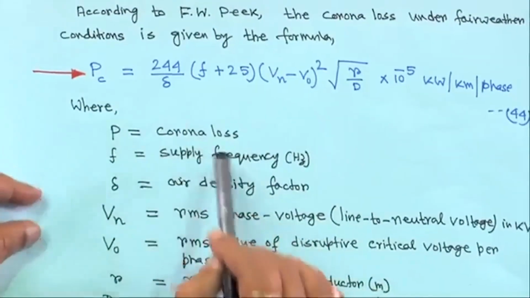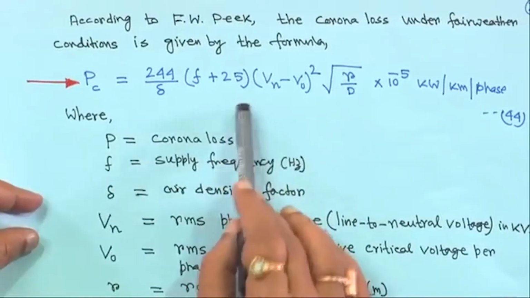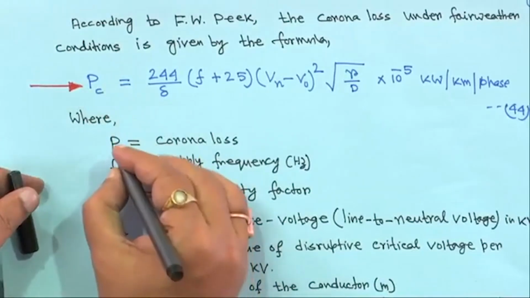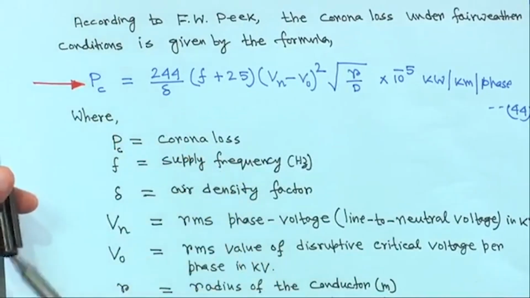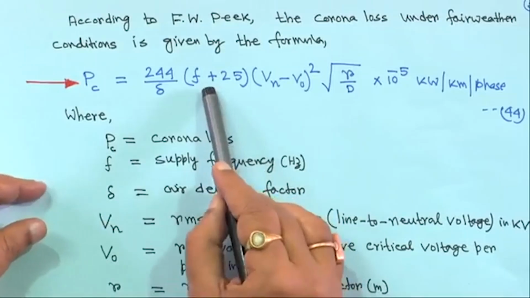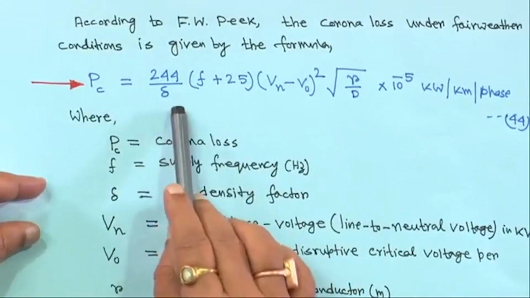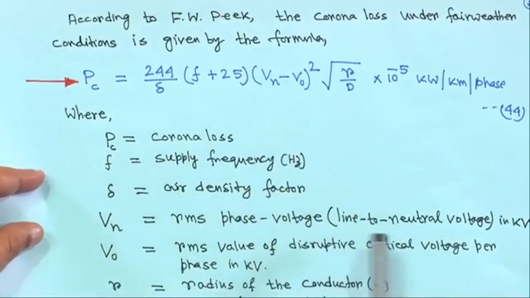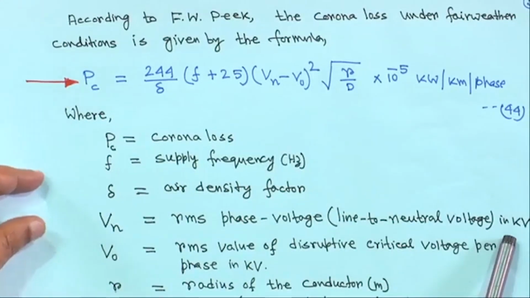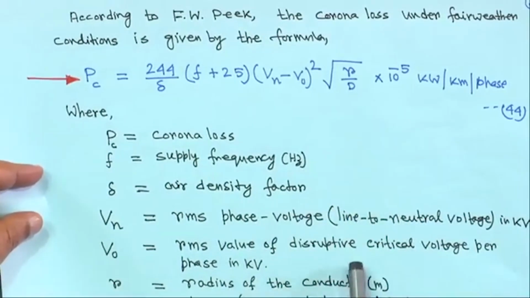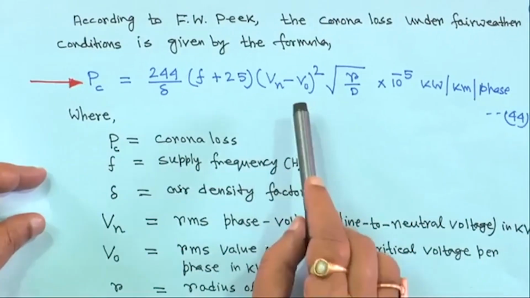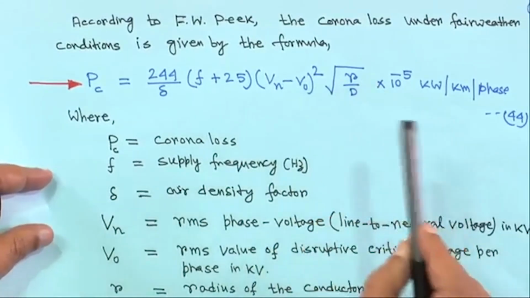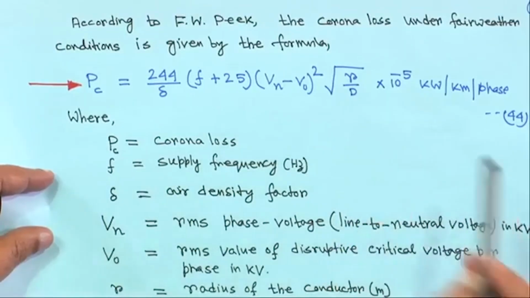In this formula, Pc is the corona loss, f is your supply frequency, delta is your air density factor, Vn is the RMS phase voltage, line to neutral voltage in kV, and V0 is the RMS value of disruptive critical voltage per phase in kV. r is the radius of the conductor, and d is the spacing or equivalent spacing between conductors.